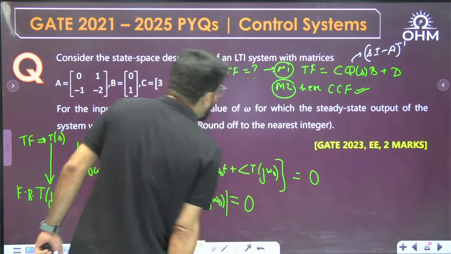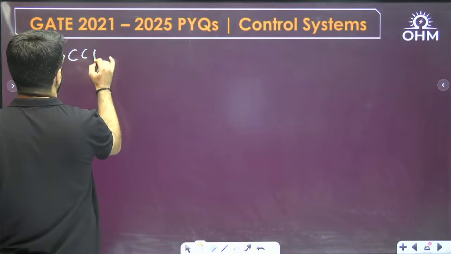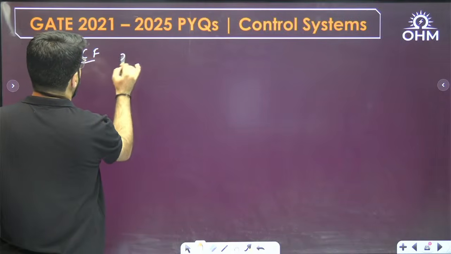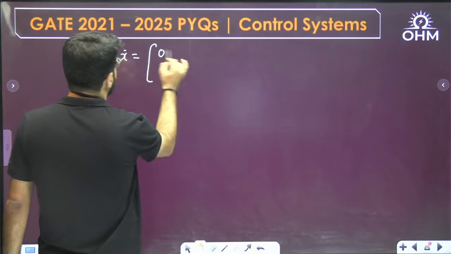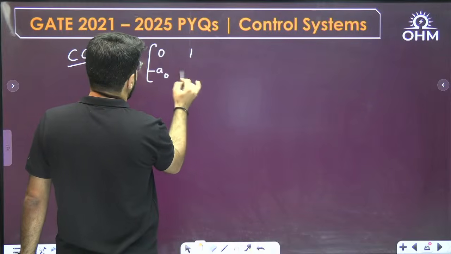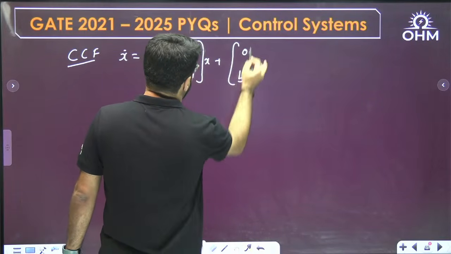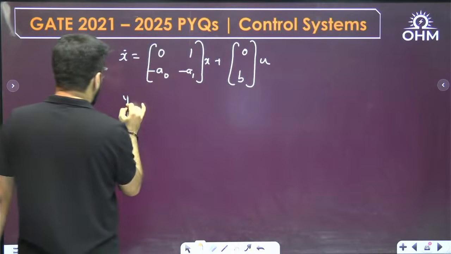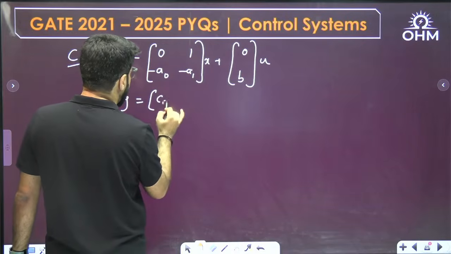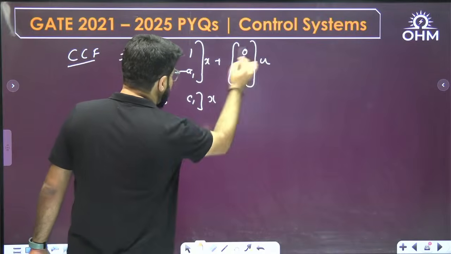Generally I will write down the CCF form as x dot is equal to AX, where A is 0, 1, minus A naught, minus A1, into X plus 0, B into U, and y equal to Cx, that is C naught, C1, X. What are these constants?